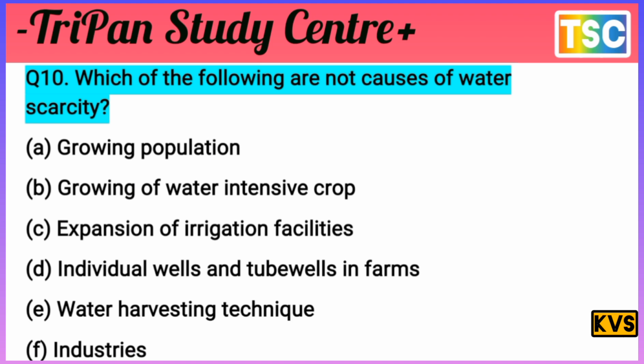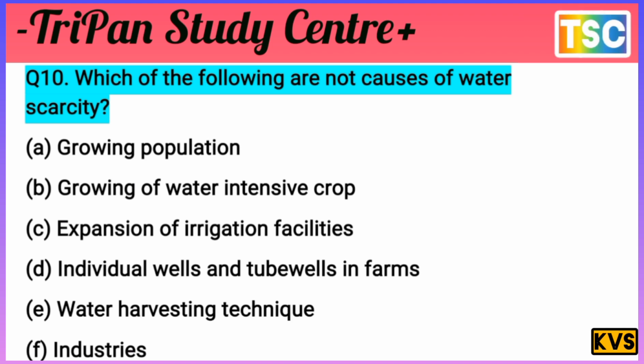You must have a thought of your answer. Let's see what is the answer for this question. First of all, understand: which of the following are not a cause of water scarcity? Growing population is a cause here. Population growth is a scarcity factor here. Water scarcity is important, but the question asks for the not causes.